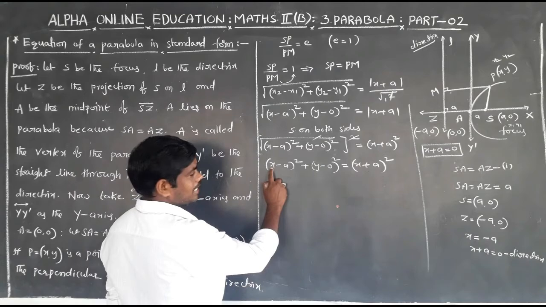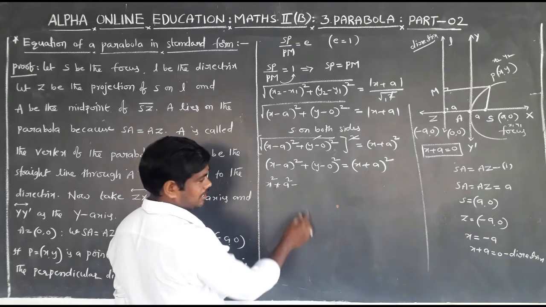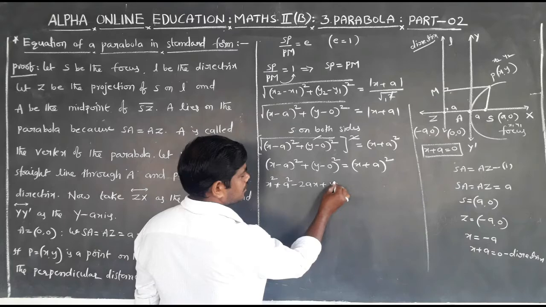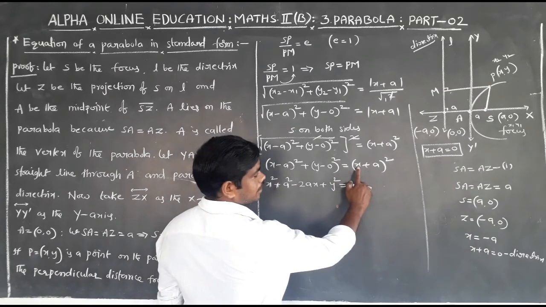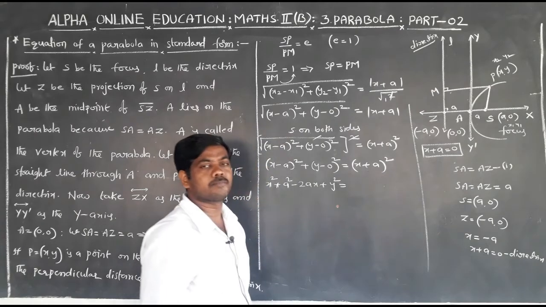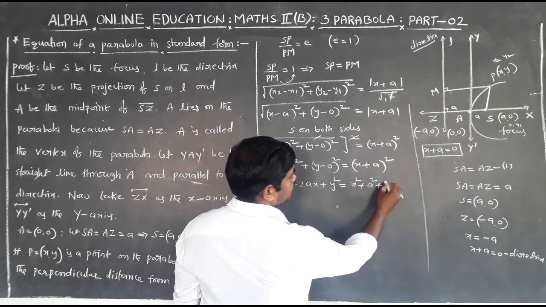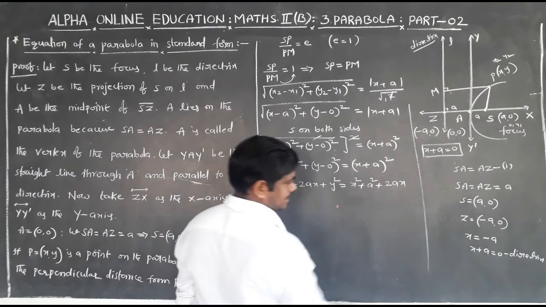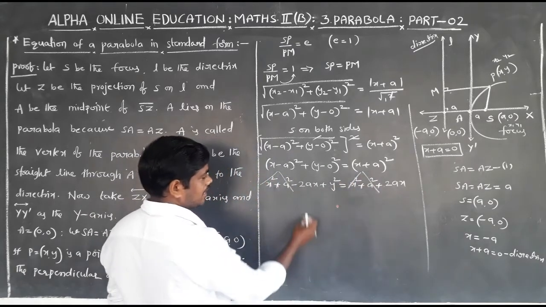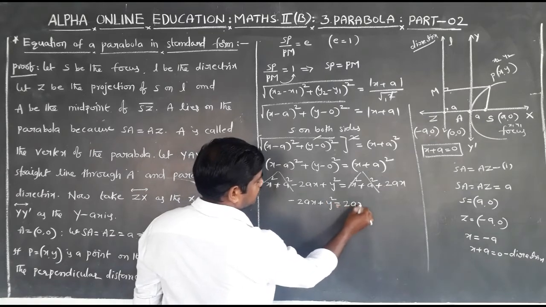Here a is x and b is a, so x square plus a square minus 2ax, plus y square, is equal to, using the (a plus b) whole square formula, x square plus a square plus 2ax. Both sides x square and a square get cancelled, remaining minus 2ax plus y square is equal to 2ax.